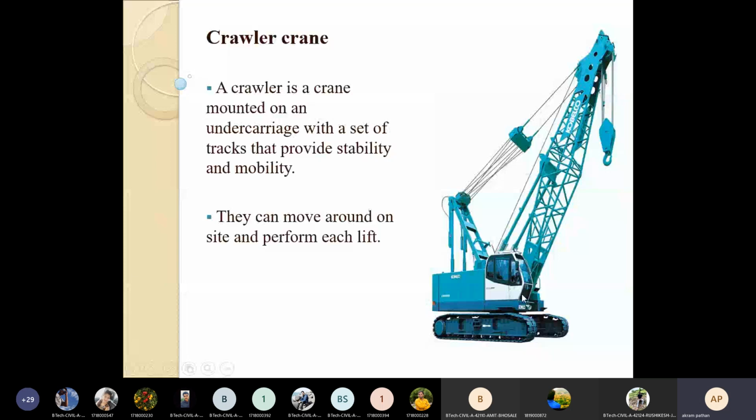Then another important type of crane is the railroad crane. So a railroad crane is a type of crane used on a railroad for one of the 3 primary uses: handling, maintenance, and accident recovery.